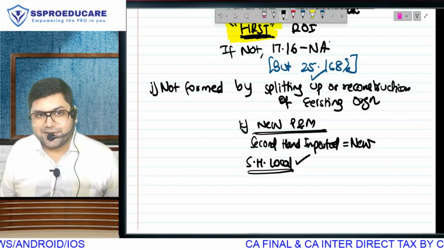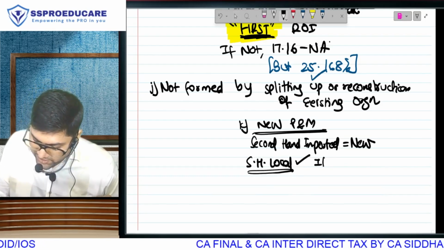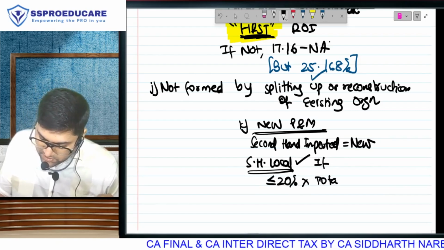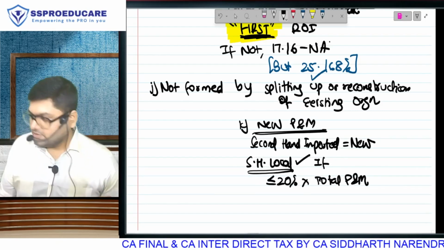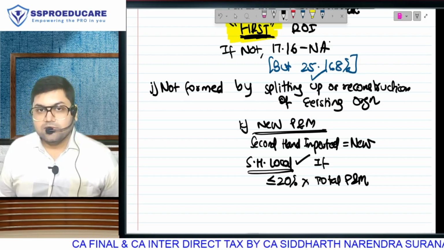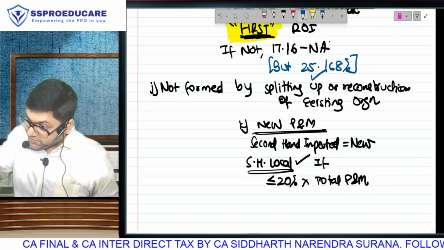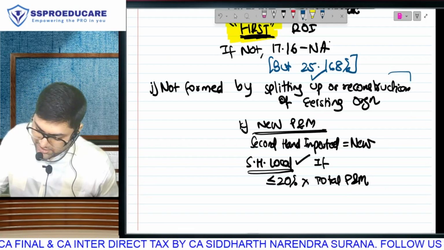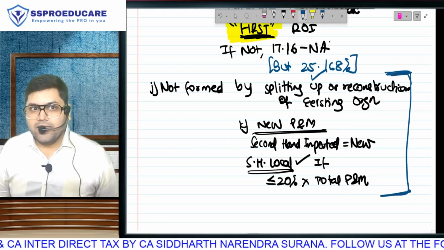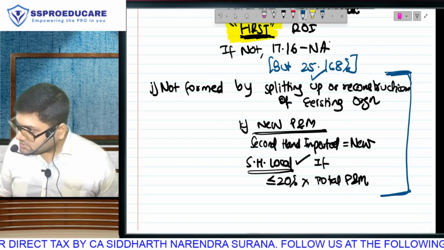Please allow me to complete. Second hand local will be allowed if it is up to 20% of total plant and machinery. Before I explain this condition with numbers, these two conditions, not splitting up and second hand local restriction, are a part of these two sections.